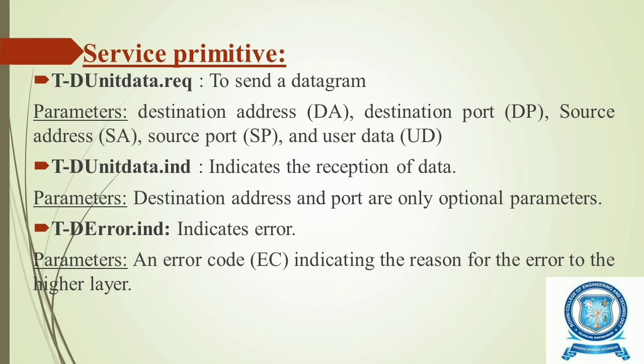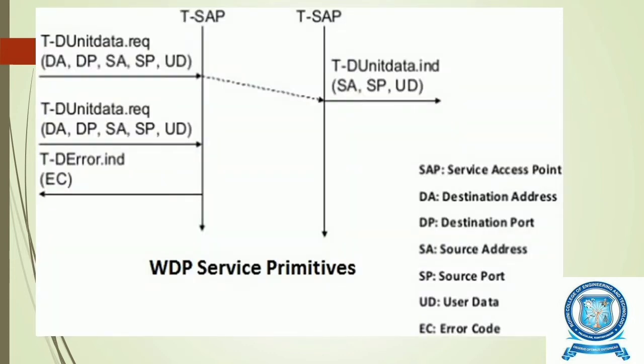Then the next primitive is TD-ERROR.IND. It indicates the error. The parameter used is an error code, that is EC, indicating the reason for the error to the higher layer. Now this is the diagram which represents the WDP service primitives. TSAP is the transport layer service access point.